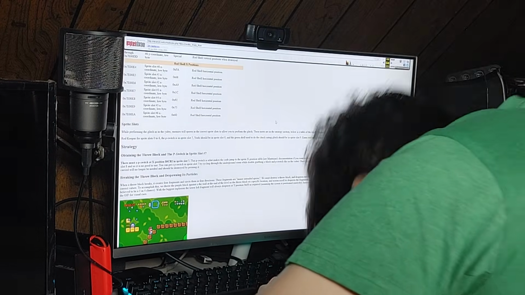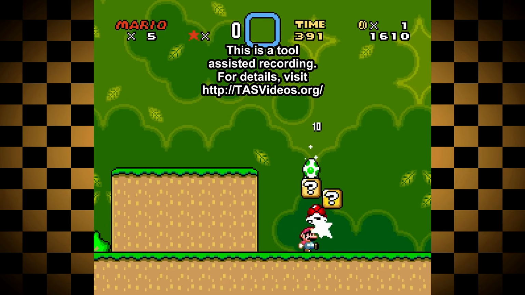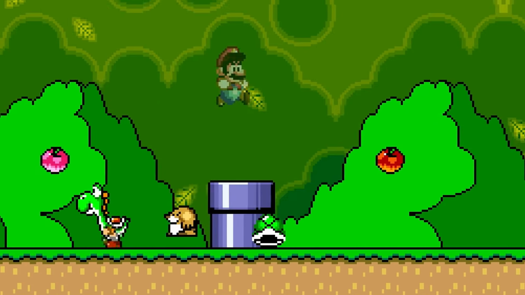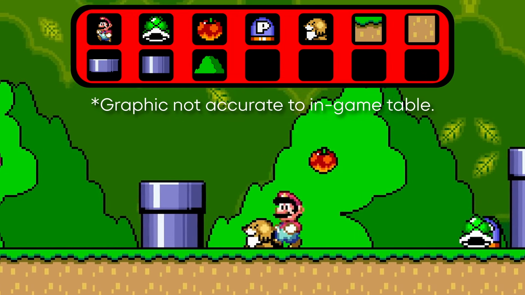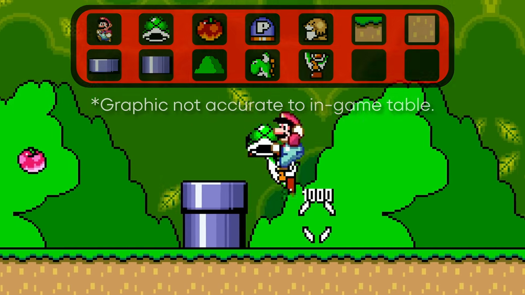Wait, what? If that sounds confusing, don't worry. I've been back and forth trying to understand it myself. But using these glitches, moving objects in just the right spot, and lining up the sprite table in just the right way will cause the game to behave in a way it wasn't meant to.